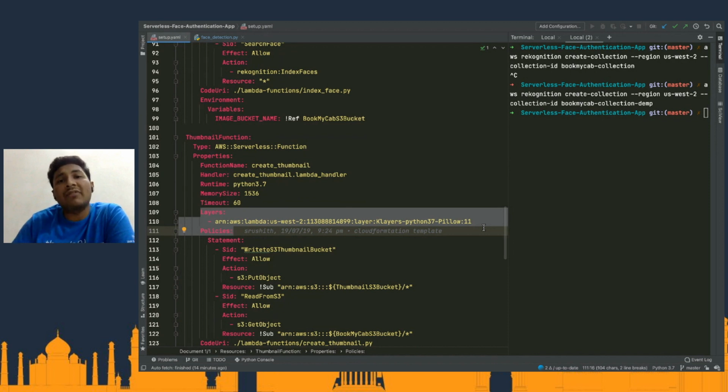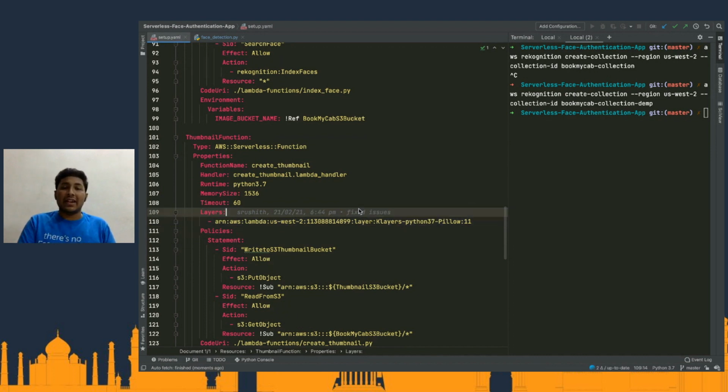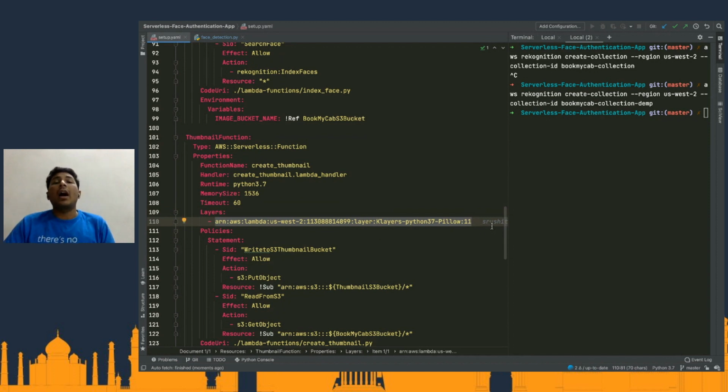The other use case a lot of times people use is basically the modules. Now you have so many third-party modules, and let's say, for example, in Python we have the requests module, which is used by quite a lot of Lambda functions, because you want to make third-party API calls and stuff like that. Now, instead of deploying that requests module as a part of your code every single deployment, what can be done? We can add it as a layer, and then every Lambda function which is going to utilize that requests module can simply attach this layer. When you're attaching a layer, you can simply specify the ARN of the layer, and then that particular module is available for your application to consume.